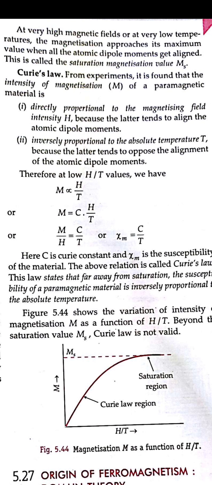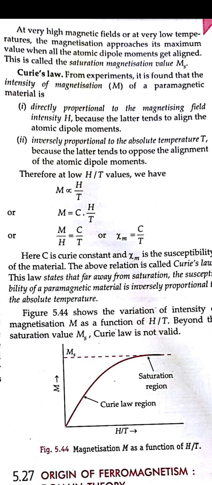Similarly, it is inversely proportional to the temperature, because we know that when we apply temperature, they will try to oppose that magnetic field. So there will be some changes in the direction of the atomic dipole movement. So there should be a low temperature but a high magnetic field. So in the high magnetic field and low temperature, it is directly proportional to the magnetizing field intensity and inversely proportional to the temperature.